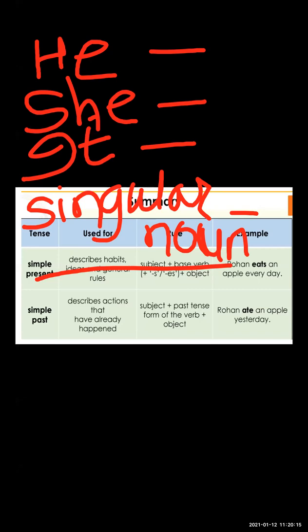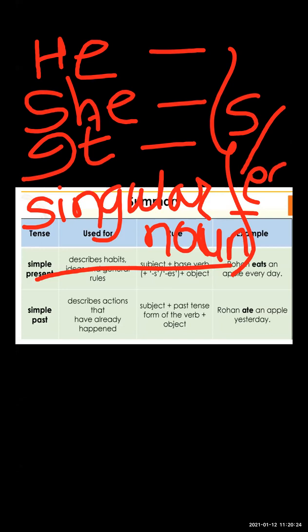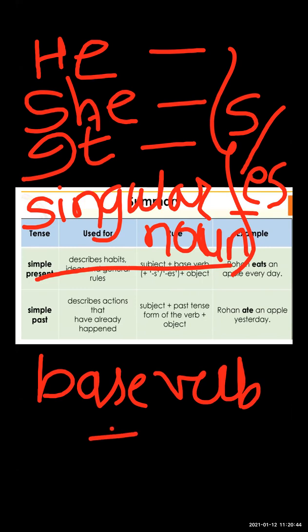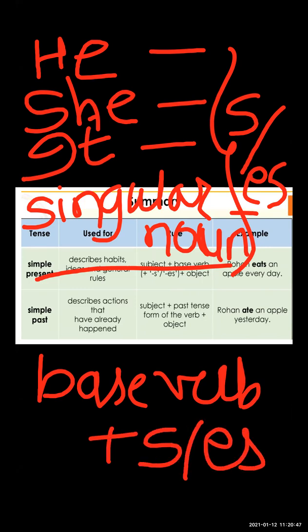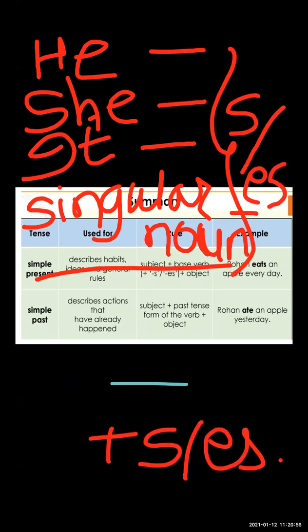When you use these singular nouns, you join s or es to the main verb. If you use the pronoun he, she, it, or a singular noun, you use s or es with the main verb, the base verb. So you use it with he, she, it, and singular nouns. Now let us see the example over here.